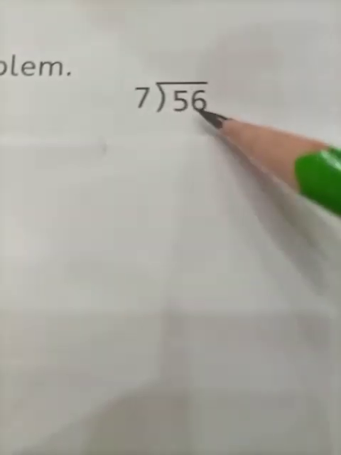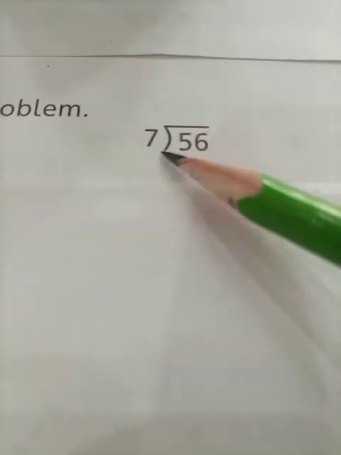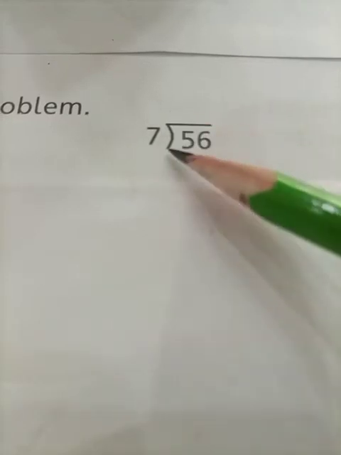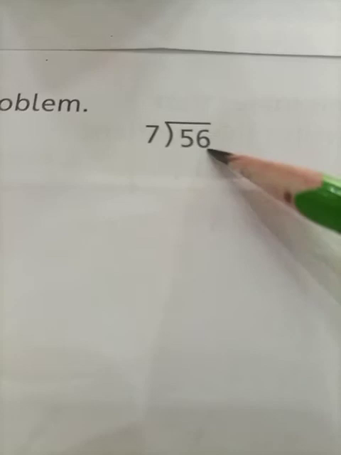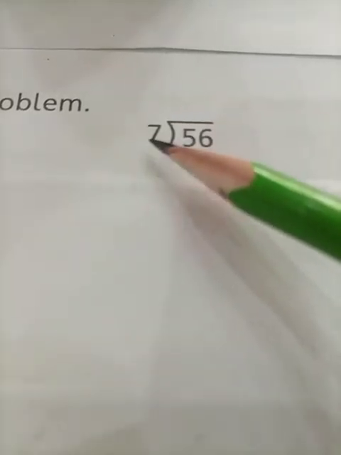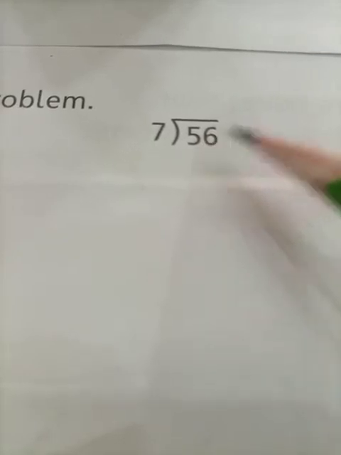Students, Sarim wants to divide 56 into 7 groups. Here we have used the sign of division. Here is our number that we are dividing, and here is the number of groups in which we are dividing this number.